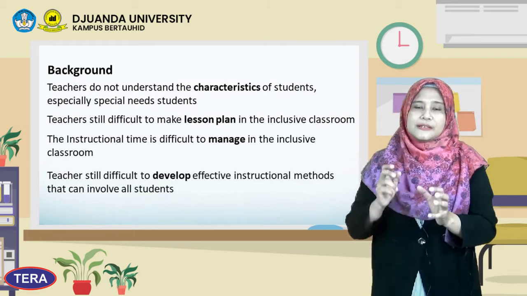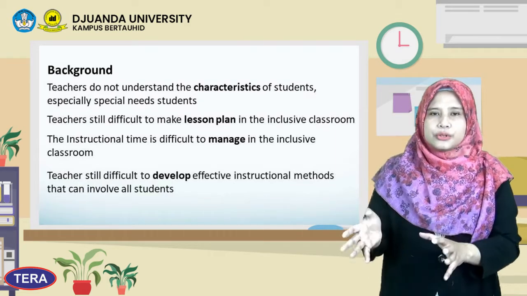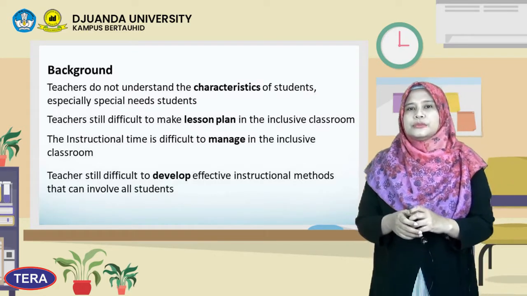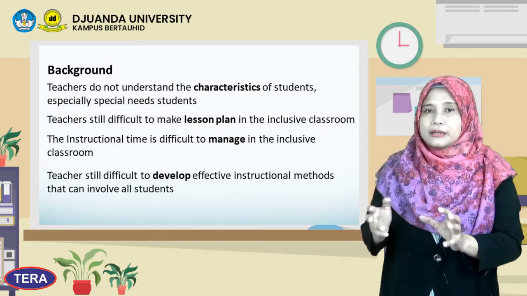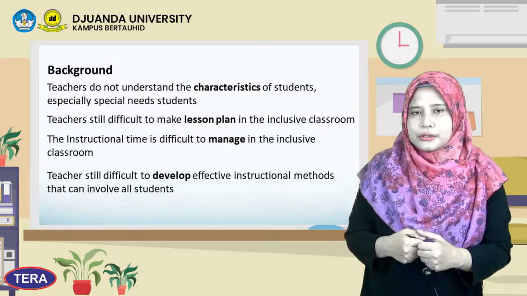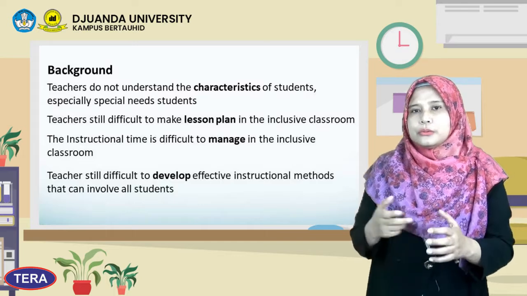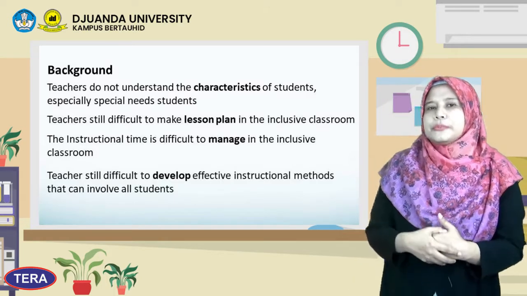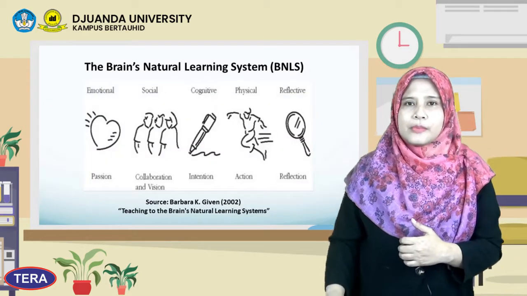We selected one of the many approaches to creating an instructional strategy model, and we chose the Brain Natural Learning System. Why did we choose it?